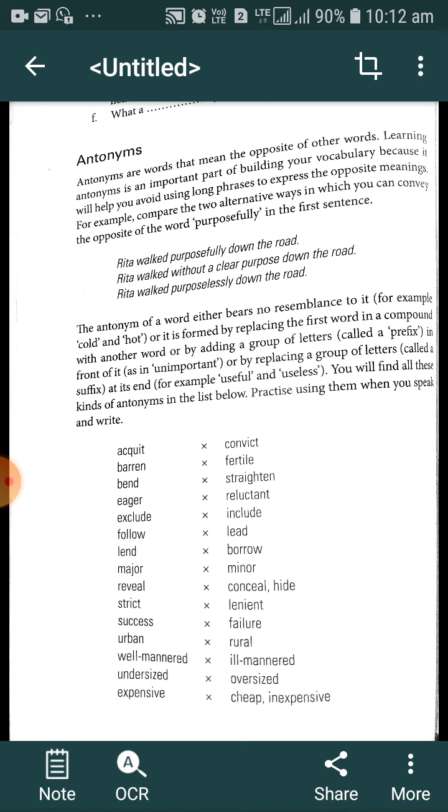Prefix, you know very well, is the group of letters that we generally add before a particular word, and suffix is the group of letters that we generally add after the main word.